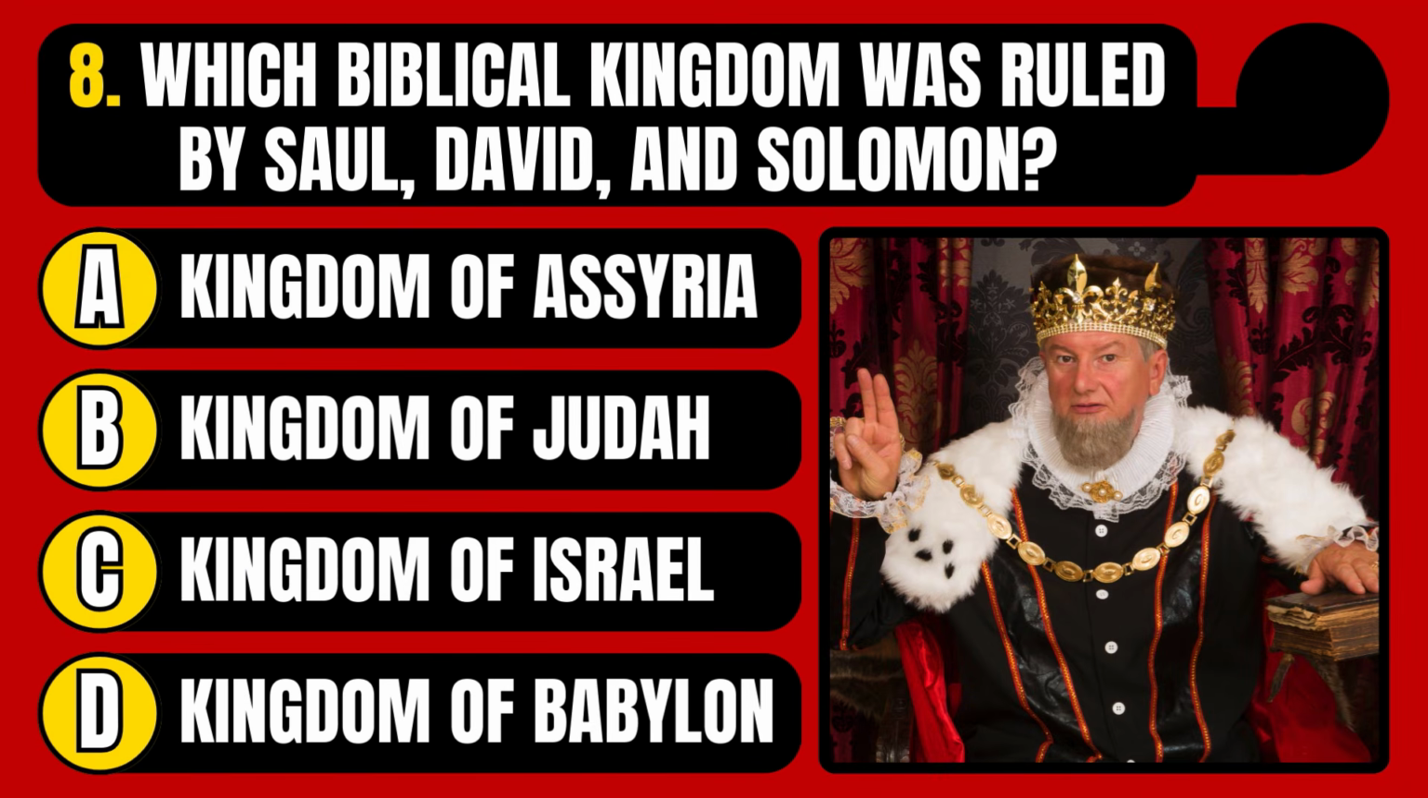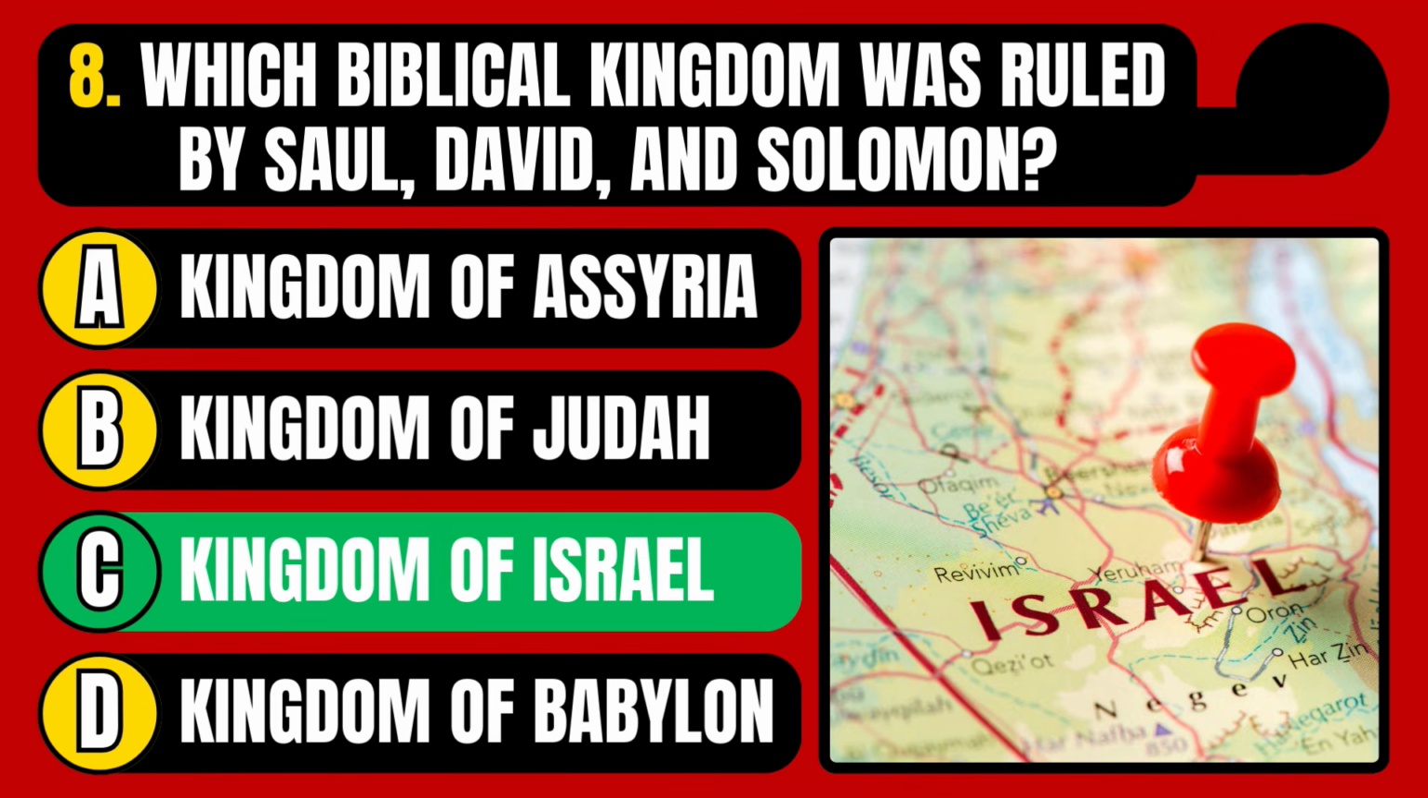Which biblical kingdom was ruled by Saul, David, and Solomon? Kingdom of Assyria, Kingdom of Judah, Kingdom of Israel, or Kingdom of Babylon? The correct answer is option C, Kingdom of Israel.